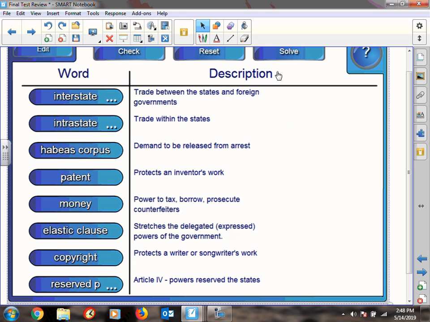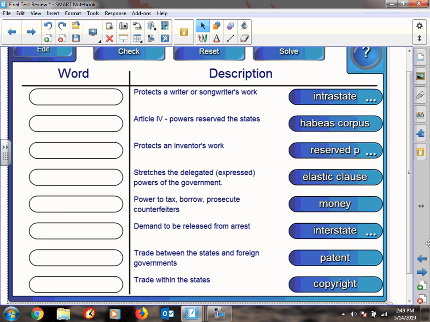Okay, here's the solve. Interstate versus intrastate. Remember that if they cannot prove why you've been arrested, they have to release you. That's called habeas corpus. I almost said porpoise. A patent is an inventor's work. Money powers deal with the power of taxing, borrowing, and prosecuting. Stretching the powers of government is called the elastic clause. And protecting a writer or songwriter's work is a copyright. And your reserved powers, that's where we get federalism.